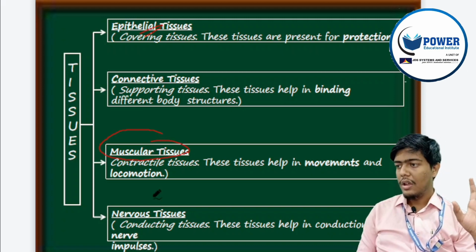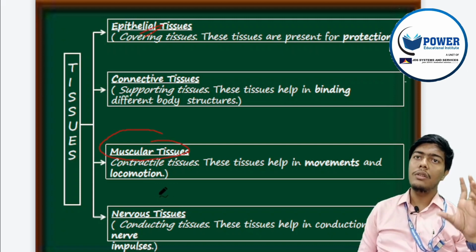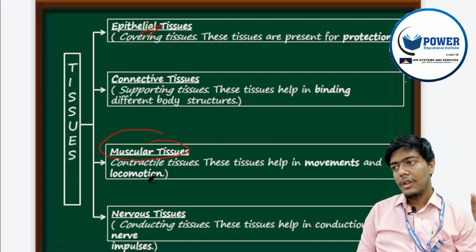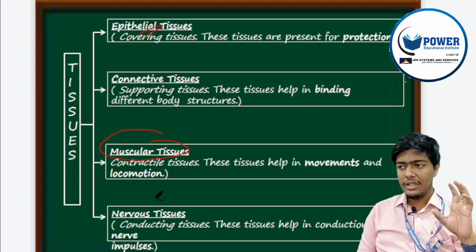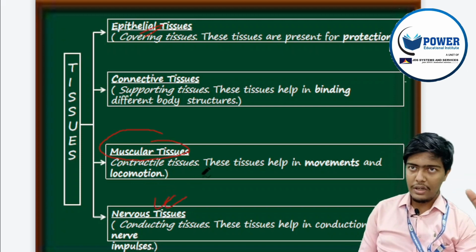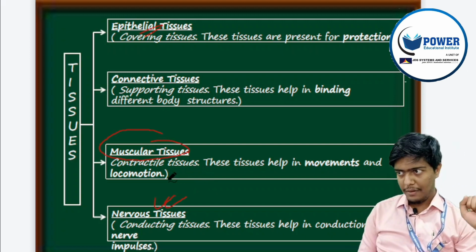And locomotion. Nervous tissue is the master of all because it controls all the other tissues like epithelial, connective and muscular tissue. Mainly it helps in impulse conduction. It can be sensory or motor, which we will discuss later.